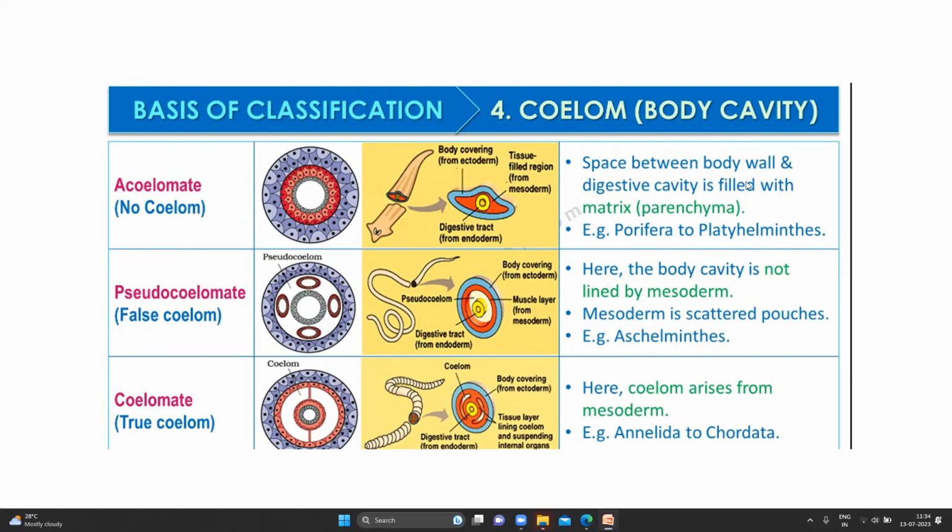Space between the body wall and digestive cavity is filled with matrix, parenchyma, acoelomate. Example, Porifera and Platyhelminthes. Here the body cavity is not lined by mesoderm. Okay, it is like this. See, this is something extra. Mesoderm is scattered in pouches. This is mesoderm, but it is scattered in pouches. Not here. There is entire mesoderm. You can see the orange color. So here coelom arises from mesoderm, Annelida to Chordata. This is what you have to know.